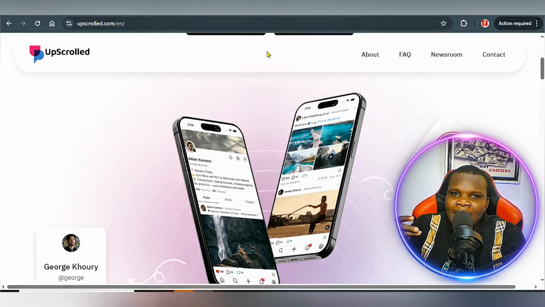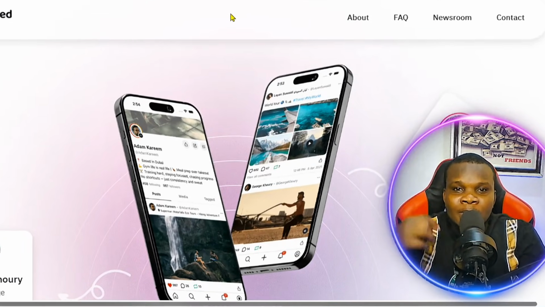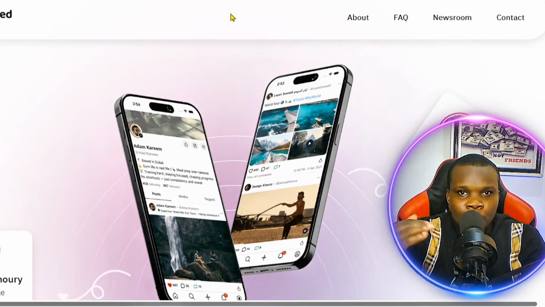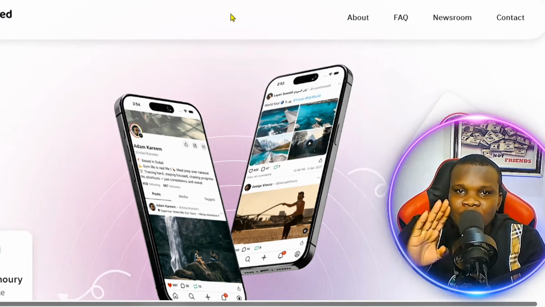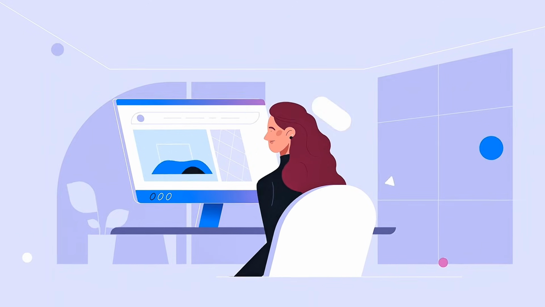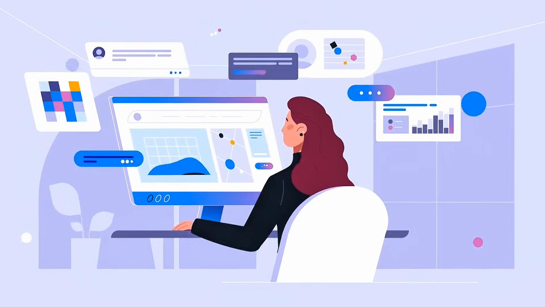But some people don't really understand it. So I've already tried this application out, I've created my account, I've tried to post on the platform, and I've already observed how the platform works. So I'm here to share my own experience with you and also guide you on how this particular application works, how you can actually get started, and what you need to do for this to work for you.